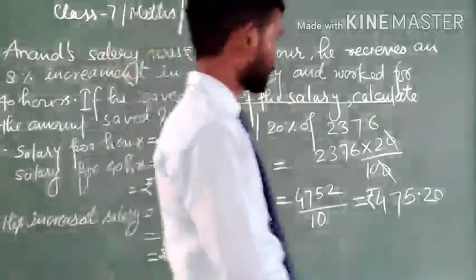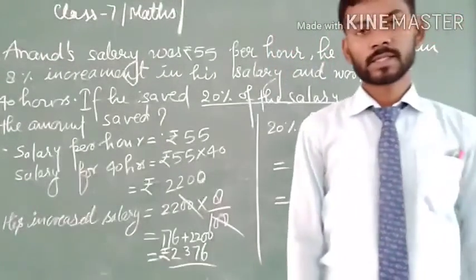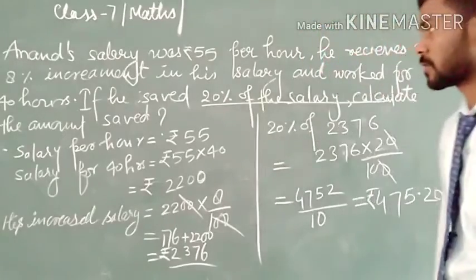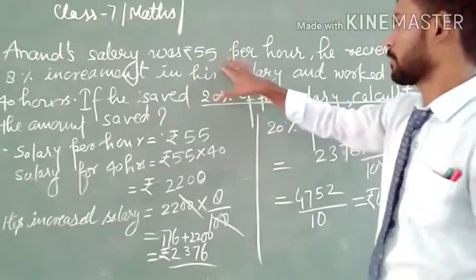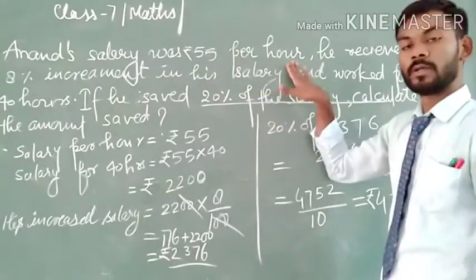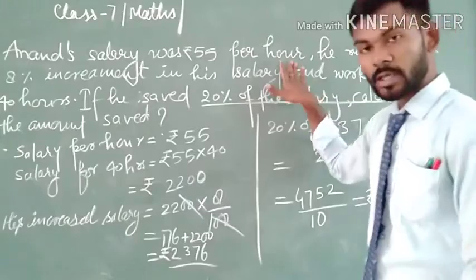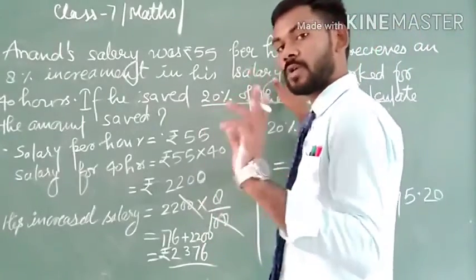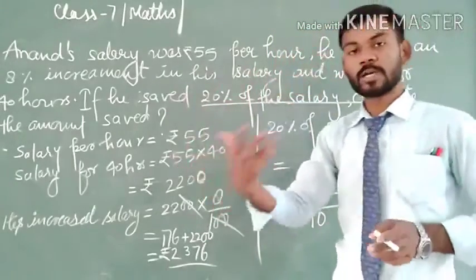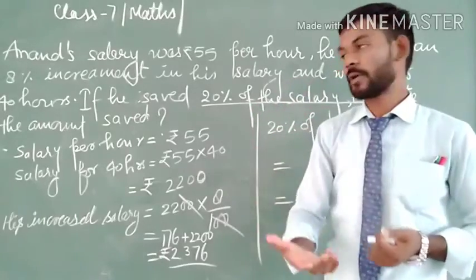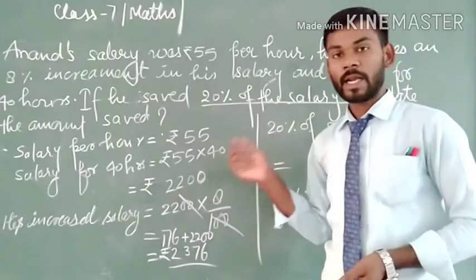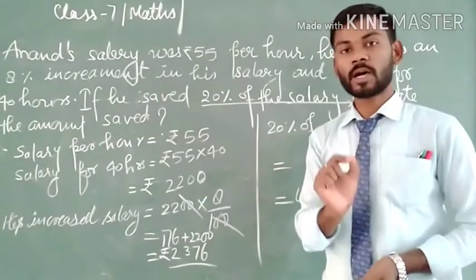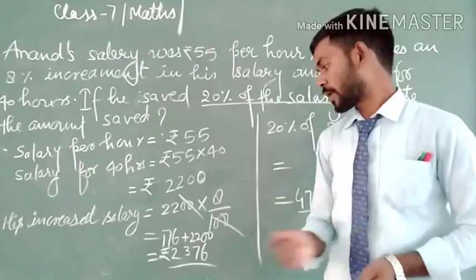Students, I hope this question is clear. Now let us see the solution once again. What does the question say? Anand's salary was 55 rupees per hour. That means he earned 55 rupees in 1 hour. Then how much money will he earn in 40 hours? I have found 2200. And he also gets an increment of 8% on 2200.